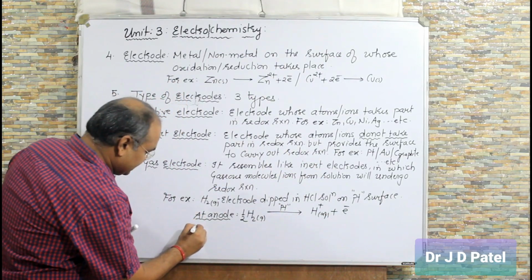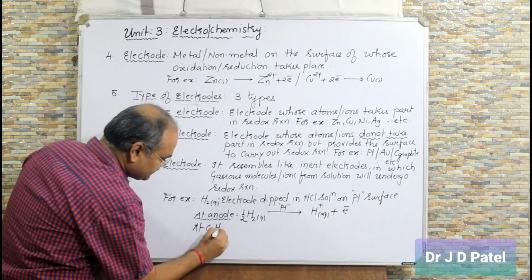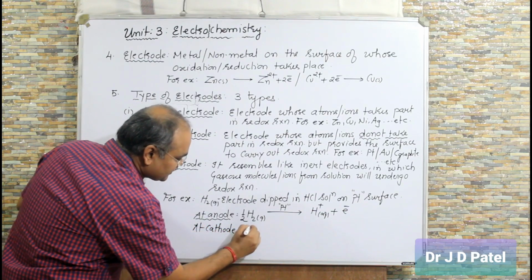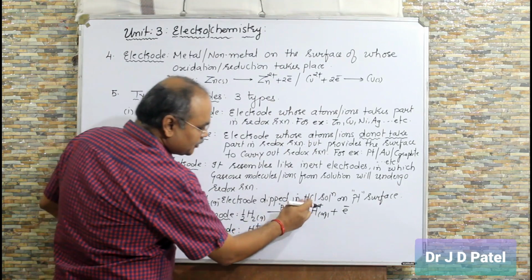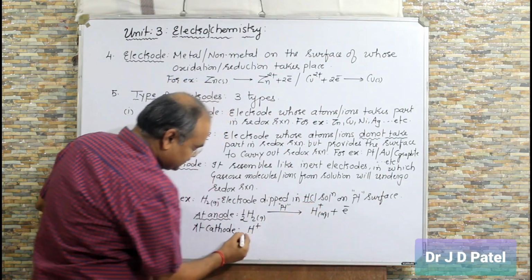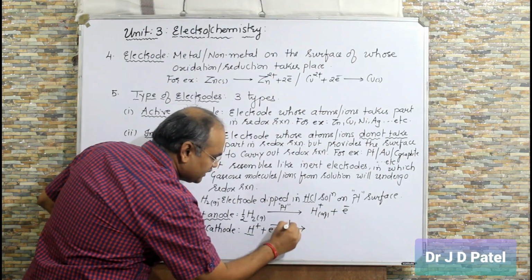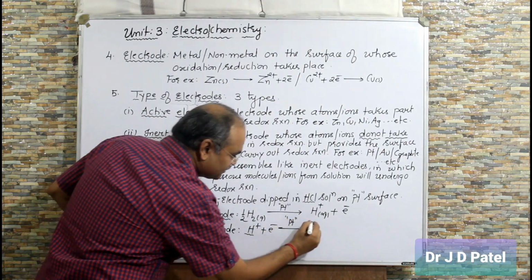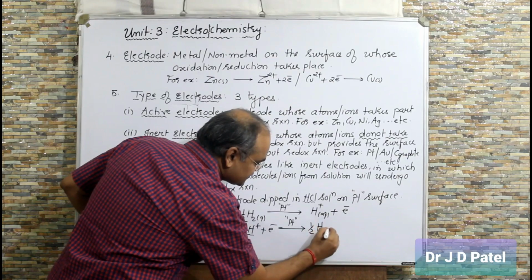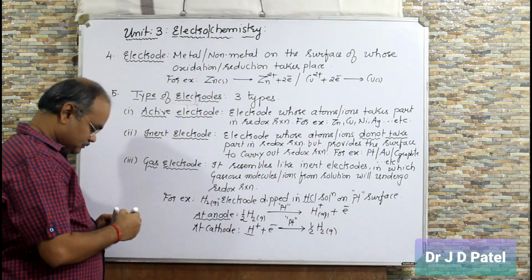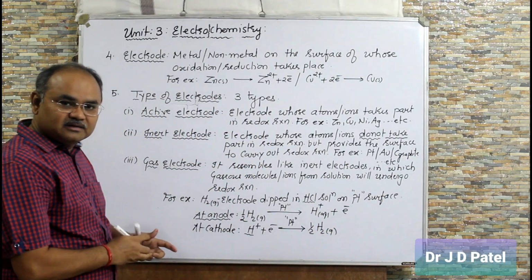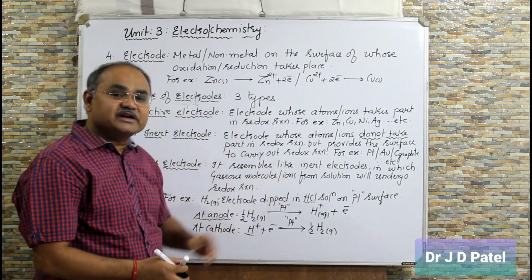Same way, at cathode, H plus from this HCl solution takes electron, and on the surface of platinum it will be reduced to H2 gas. Clear? So these are about 3 types of electrode.